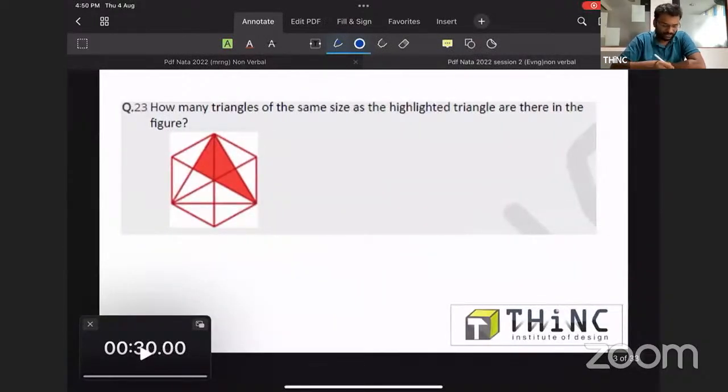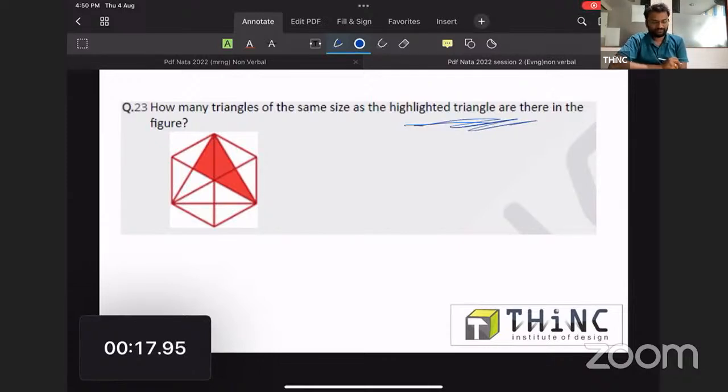Next question is about the number of triangles. How many triangles of the same size, as highlighted, are there in the figure? Number of triangles of the same size.